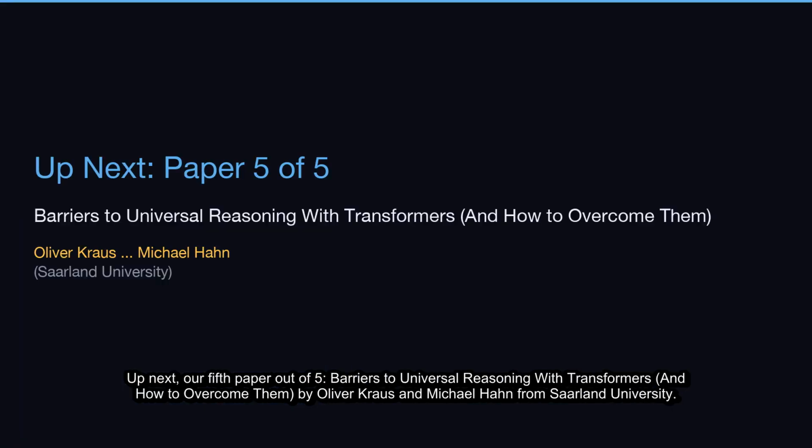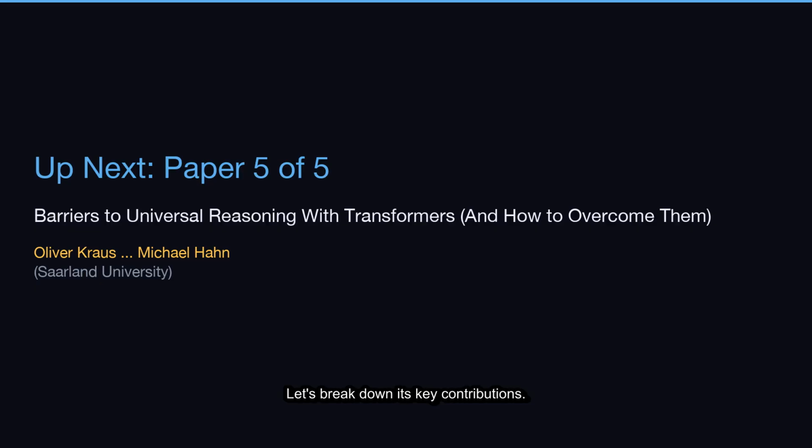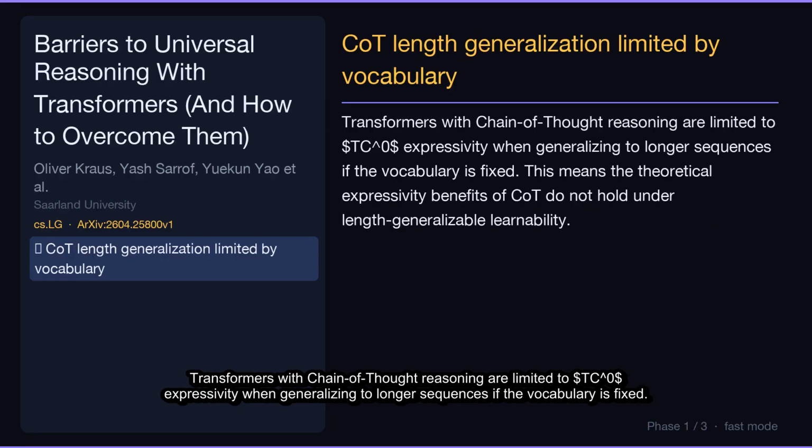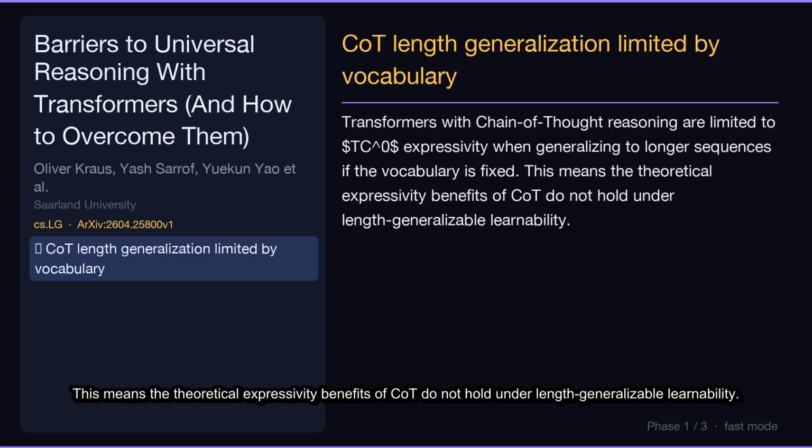Up next, our fifth paper out of 5, Barriers to Universal Reasoning with Transformers and How to Overcome Them, by Oliver Krauss and Michael Hahn from Saarland University. Let's break down its key contributions. Transformers with chain-of-thought reasoning are limited to TC0 expressivity when generalizing to longer sequences if the vocabulary is fixed. This means the theoretical expressivity benefits of CoT do not hold under length generalizable learnability.